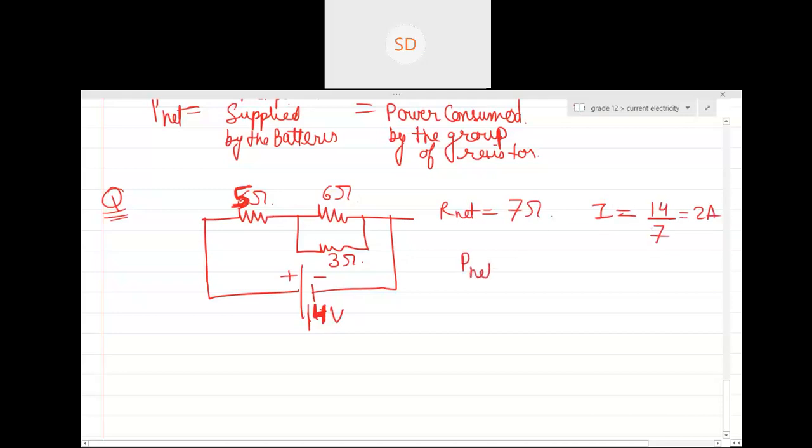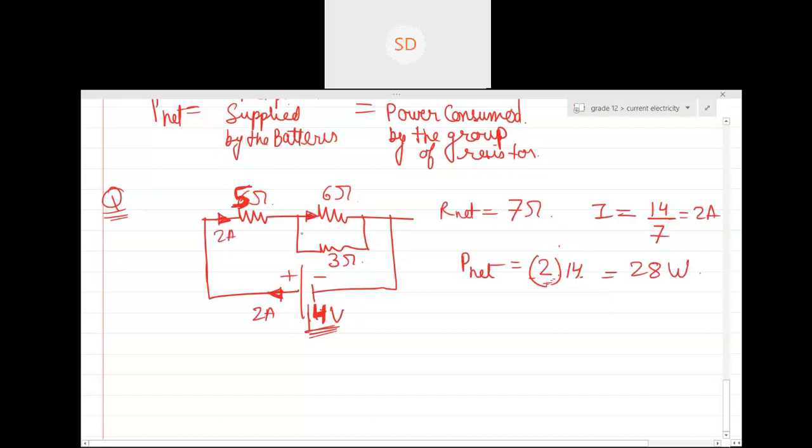Can anyone tell me what is the net power consumed? Net power supplied by the battery will be equal to I into E. If you remember, I into E, yes or no? 2 into 14, so this will be 28 watts. Yes or no? Now see this particular thing, this 2 ampere current will flow through this 5 ohm resistor and this